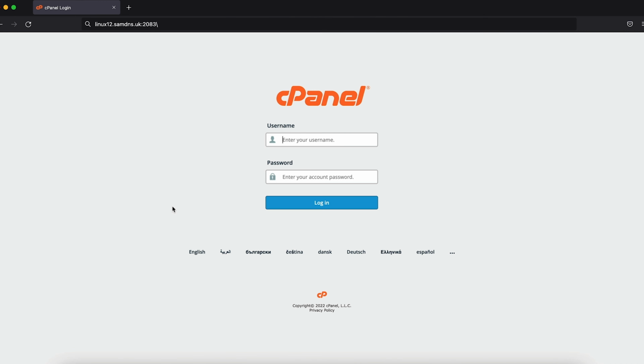After you type your domain, press enter. You can see it redirects to your website's server. Okay, now type your username and password.